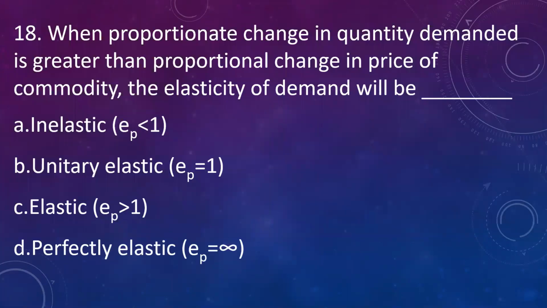When proportionate change in quantity demanded is greater than proportional change in price of commodity, the elasticity of demand will be A, inelastic, B, unitary elastic, C, elastic, D, perfectly elastic. The answer is elastic. Let me explain you this.